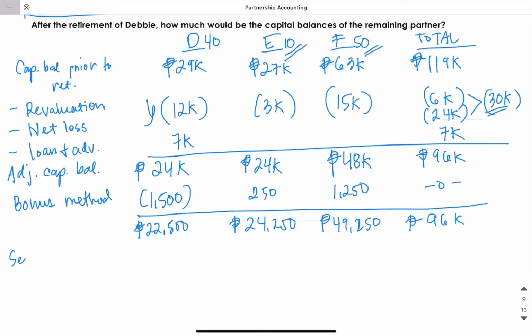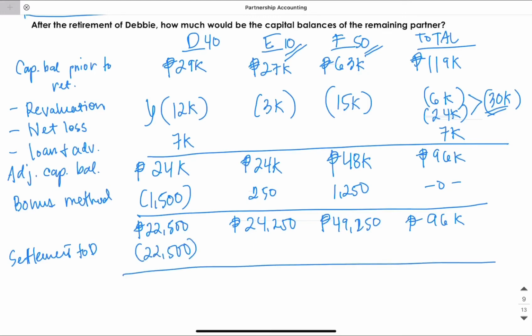So settlement to Debbie, 22,500. Of course, just have to bring this down. So 0, this is 24,250, and then 49,250.